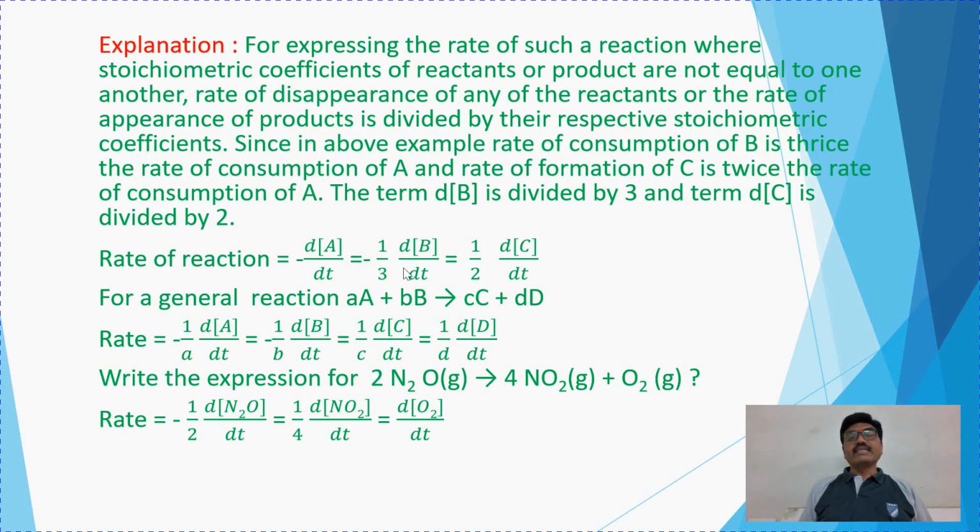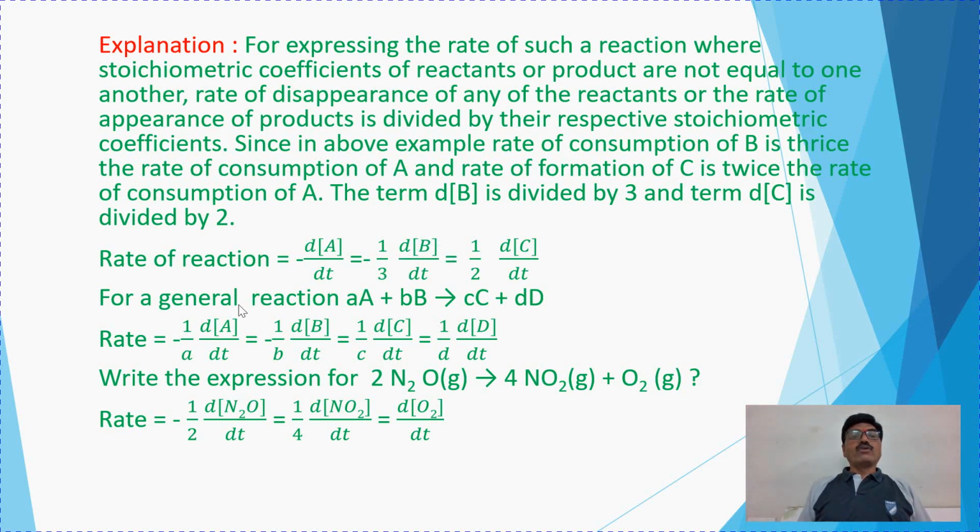Minus 1 by 3. That is the coefficient used to divide the molar concentration of this second reactant. Look at this. Similarly here the coefficient 2 is written. So what is the change? If the stoichiometric coefficients differ, then they are taken in this way. The coefficients are taken, or the concentrations are divided by those coefficients, for the corresponding reactants and products like this.